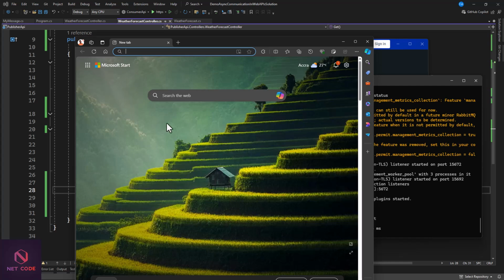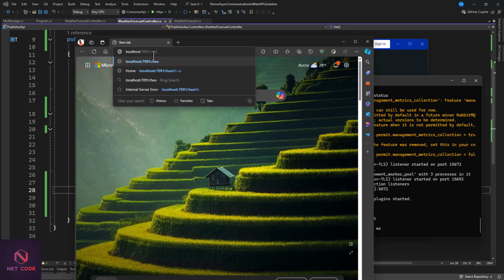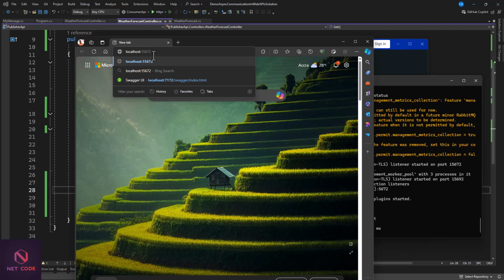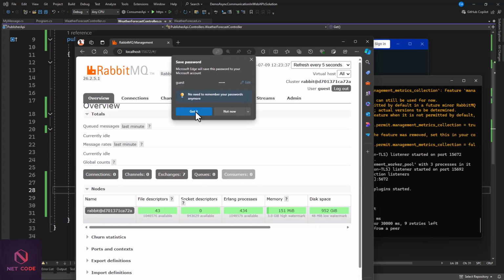So I have pulled up my browser. So that's localhost. Then with that, I'm going to paste the port. So that is 15672. And now this is going to open the RabbitMQ management UI. And I remember that we use guest. Oh, the username, and now the password is guest. So make sure you have the same thing. And click on login. Now this is going to get us in.